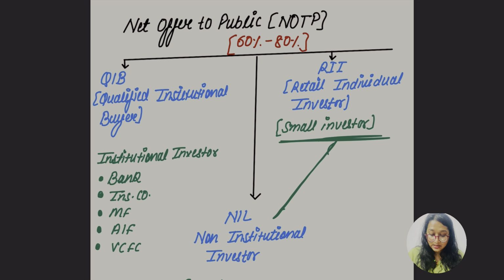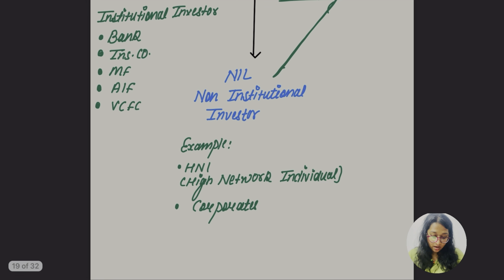There is only one difference between these two. The small investors are basically the retail individual investors, when the investment capacity is up to 2 lakh. If they are investing up to only 2 lakh, then they will be known as the retail individual investor. So what about the non-institutional investor?